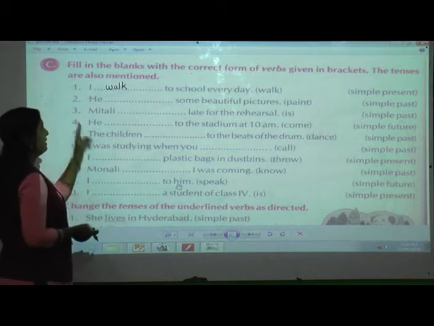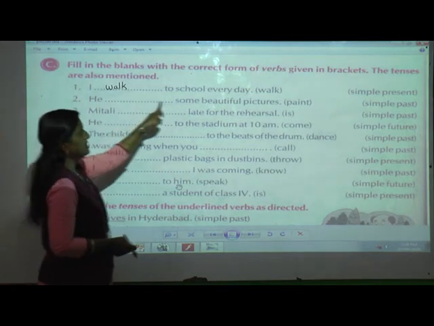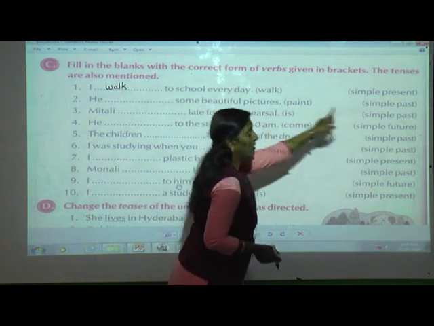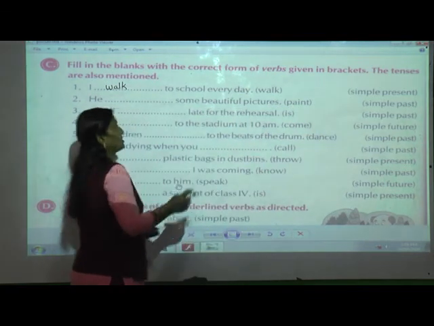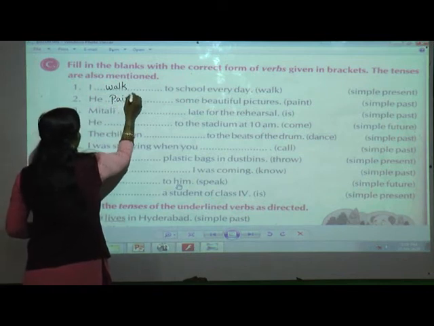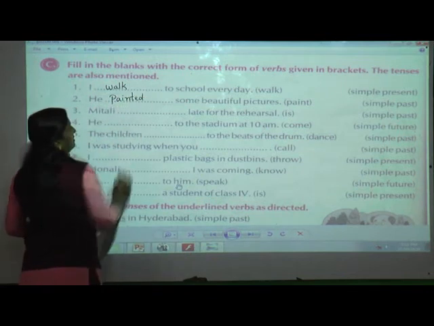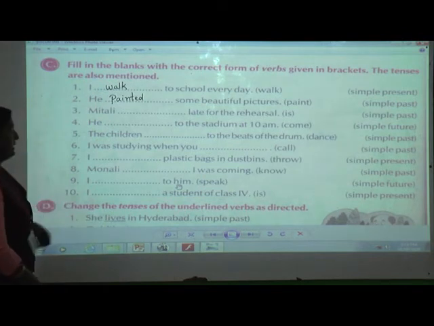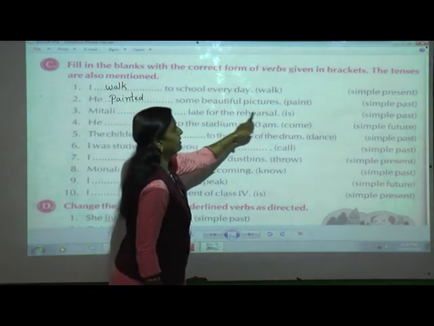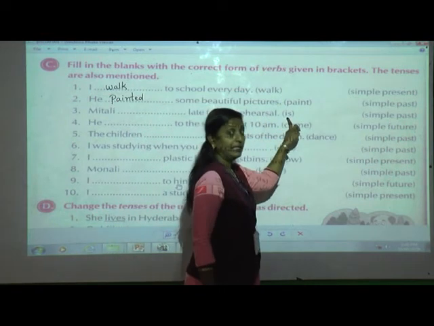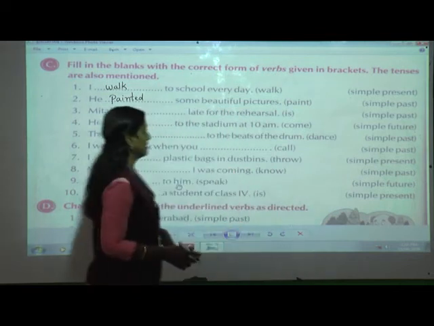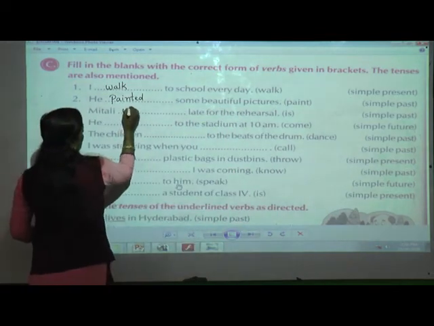Done? Next, he dash some beautiful pictures. What is the word given in bracket? Paint. What you have to do? In simple past. So what is the simple past of paint? Yes, it is painted. Only you have to add ed. Now Mitali dash lay for the rehearsal. What is in bracket? Is. What we have to do? In past. What is the past of is? Yes, was.